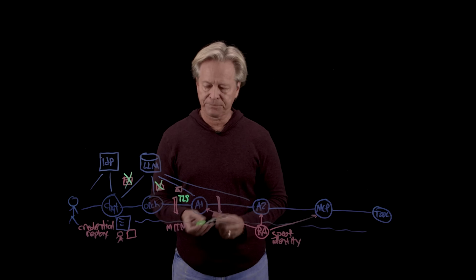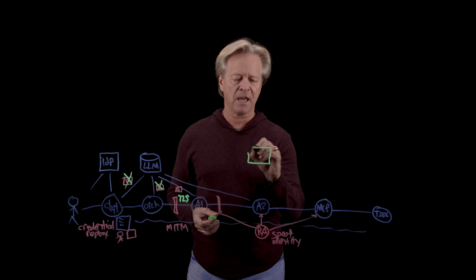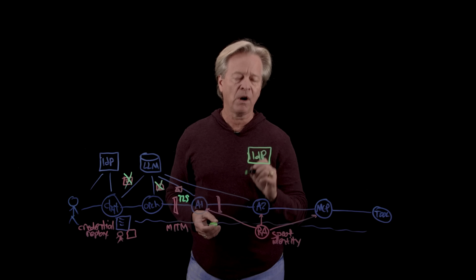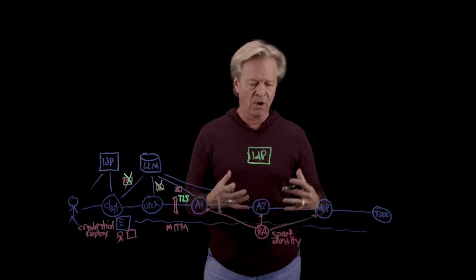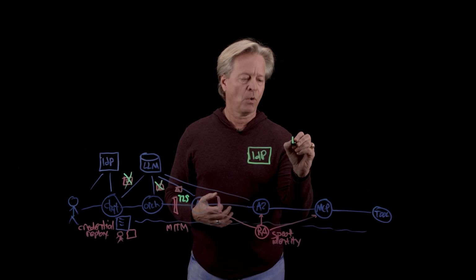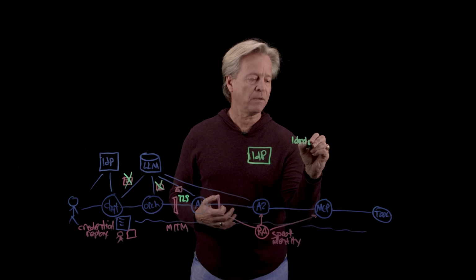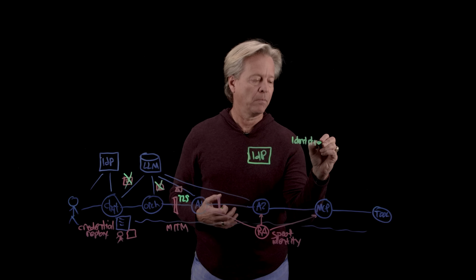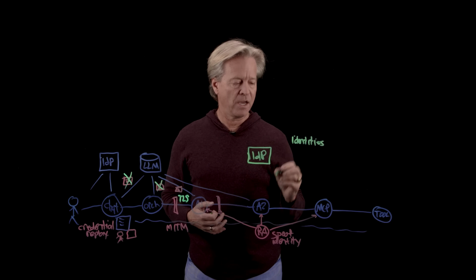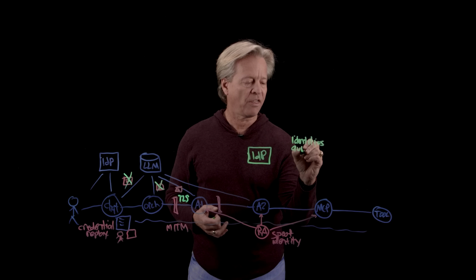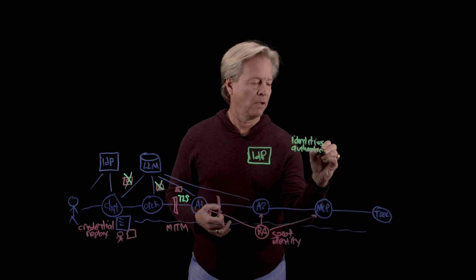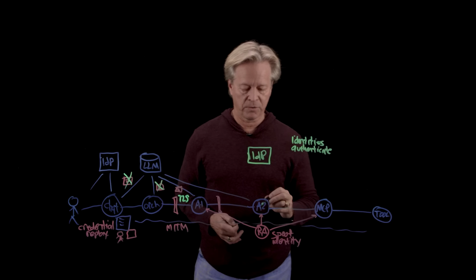And to do that, we take an identity provider and we start using this for agents. So we want to know the identity of the agents, and we want to be able to authenticate the agents.